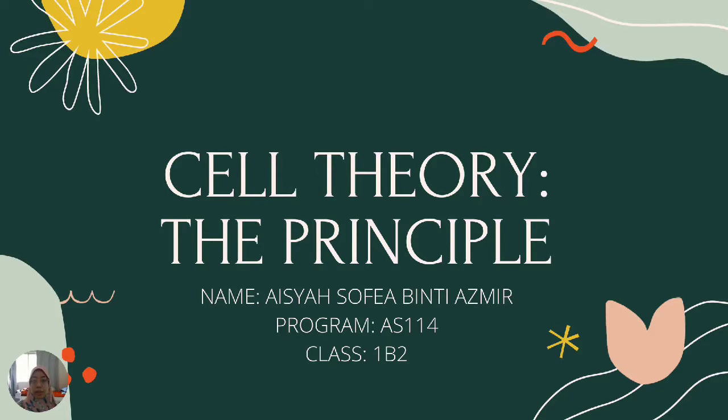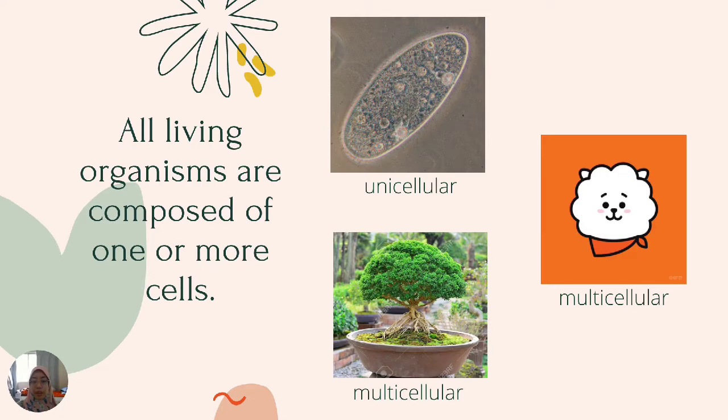Next, I'm going to present to you the principles of cell theory. The first principle of cell theory is that all organisms are composed of one or more cells. A paramecium is unicellular, while an alpaca and a bonsai are multicellular, as they are made from many cells, while a paramecium is made from one cell only.